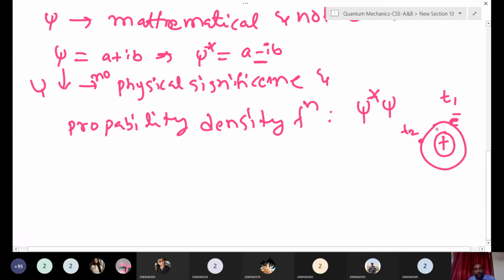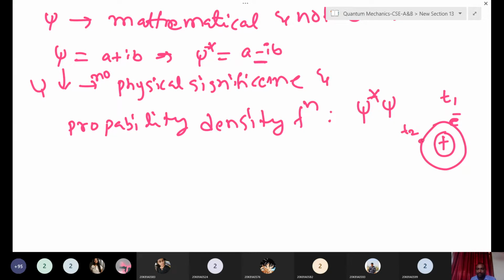That's why we use the probability density function, which gives the probability of finding the microparticle, electron, or material particle.